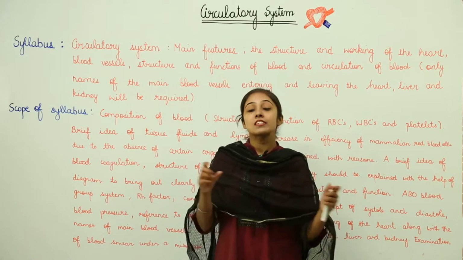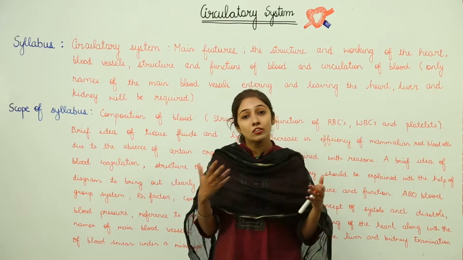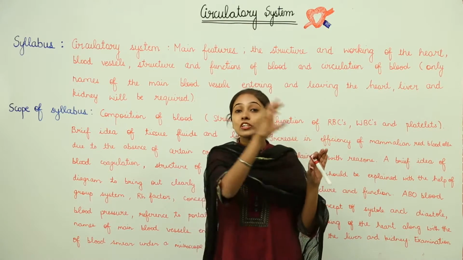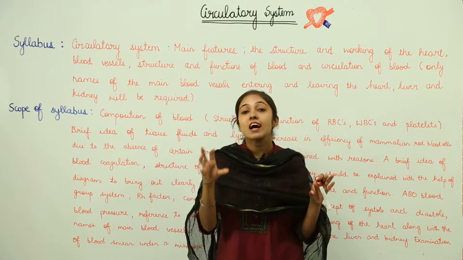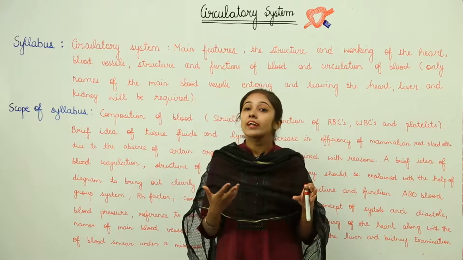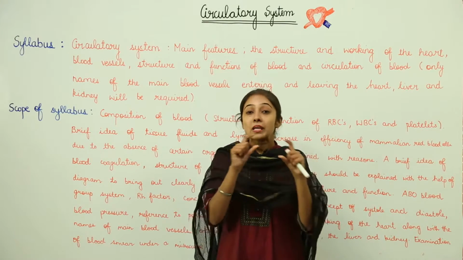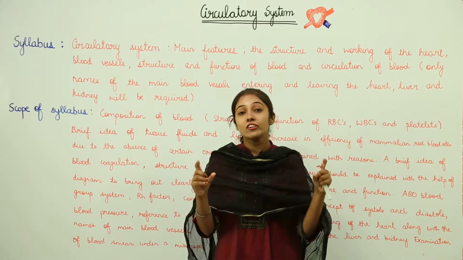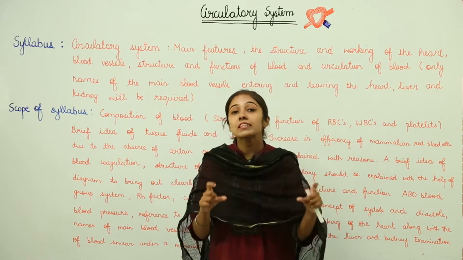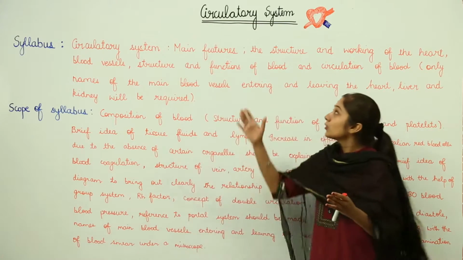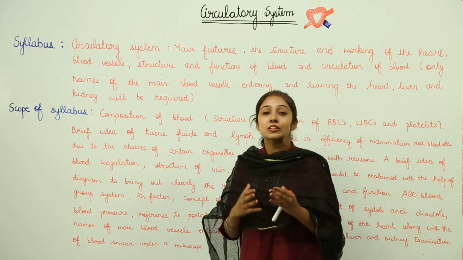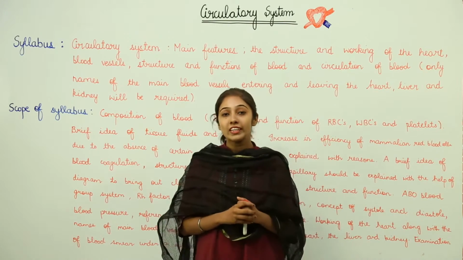So, a pipeline system needs to be there in higher multicellular organisms, because nutrients need to reach the cells, as cells are going to use those nutrients for obtaining energy and definitely to carry out the life processes. So, that pipeline system which is going to carry and transport nutrients to each and every cell of the body is nothing but the circulatory system. So, we will be discussing the circulatory system, the pipeline system of your body, in detail.